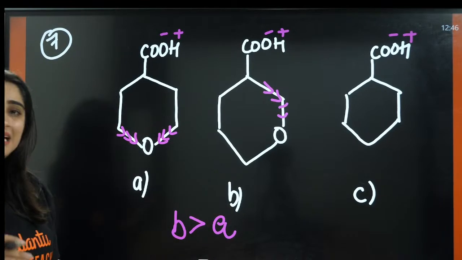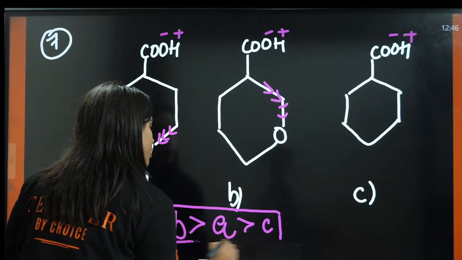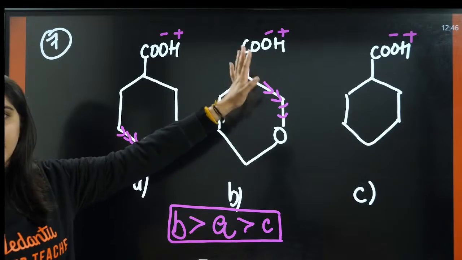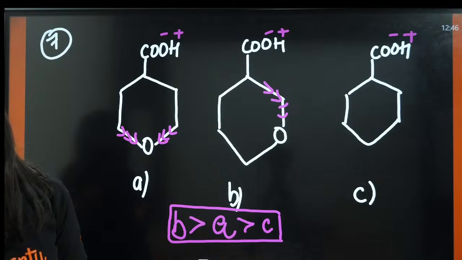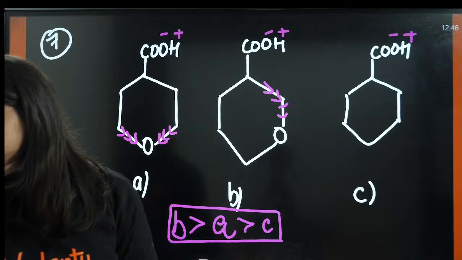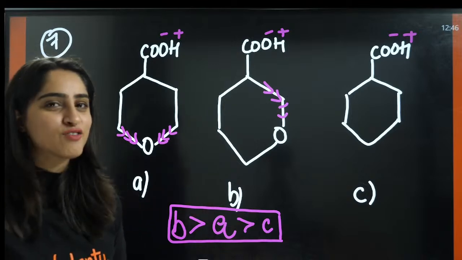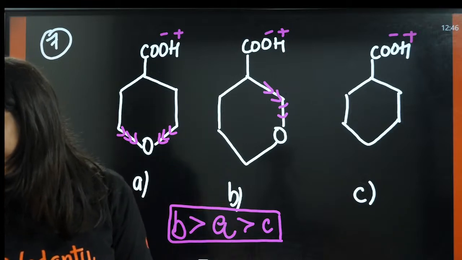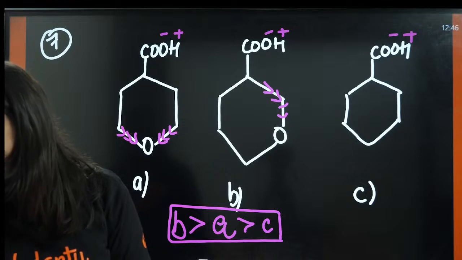After that, C is least stable because it does not have any electron withdrawing group attached to it. It is the simplest cyclohexane, and we have the COH group. Then what are we? Because I love organic, you are organophiles, organic lovers. It is more close to CH, hence it is more stable, and A.